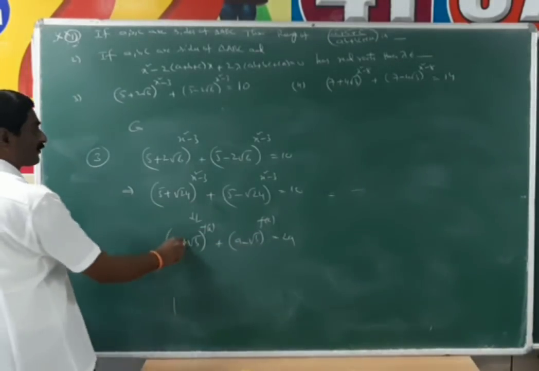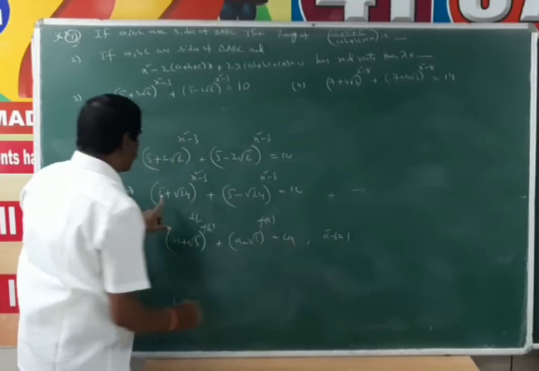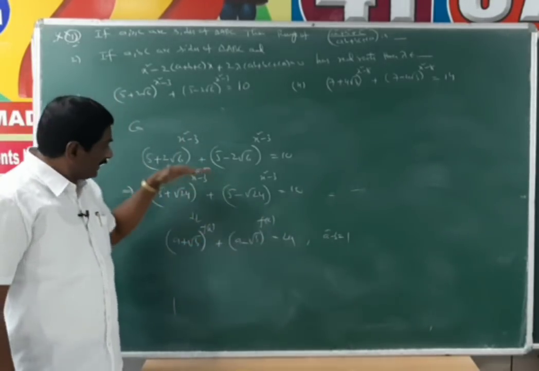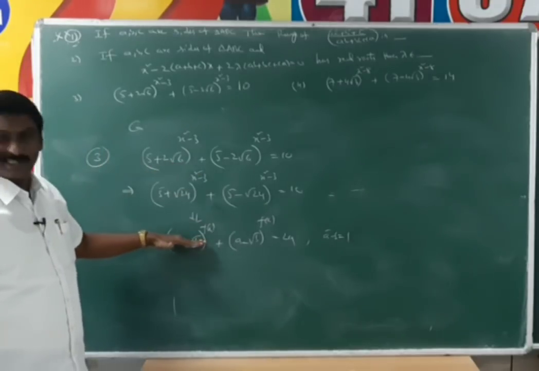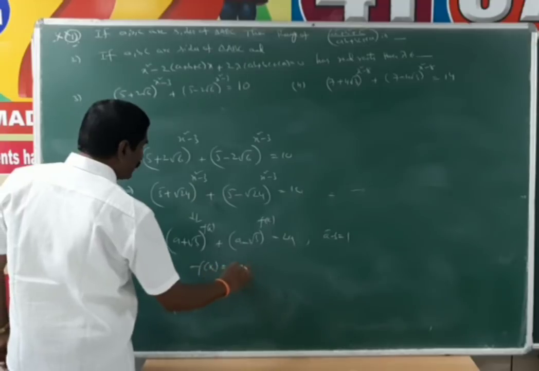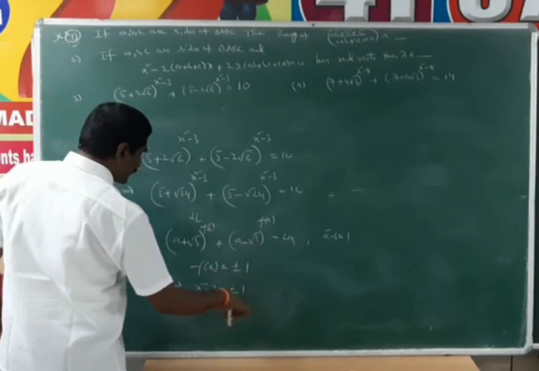So the solution of this equation holds when a square minus b is equal to 1. A means 5, b means 24. A square minus b means 25 minus 24, which is 1. So this equation satisfies the condition. So finally, the solution of this equation is f of x equal to plus or minus 1. F of x means x square minus 3 is equal to plus or minus 1.